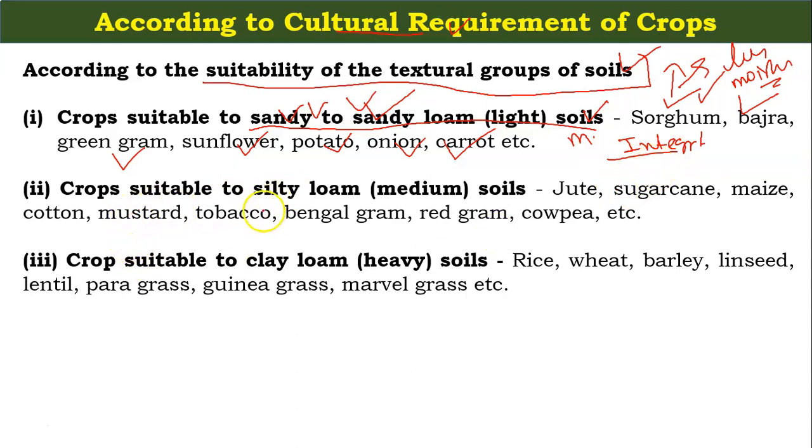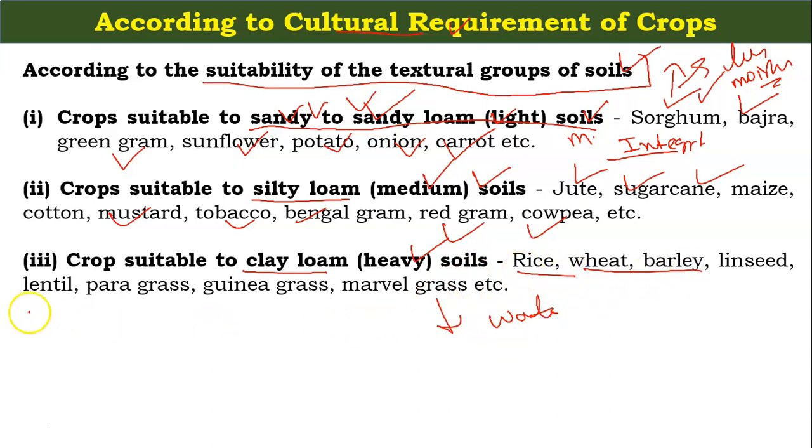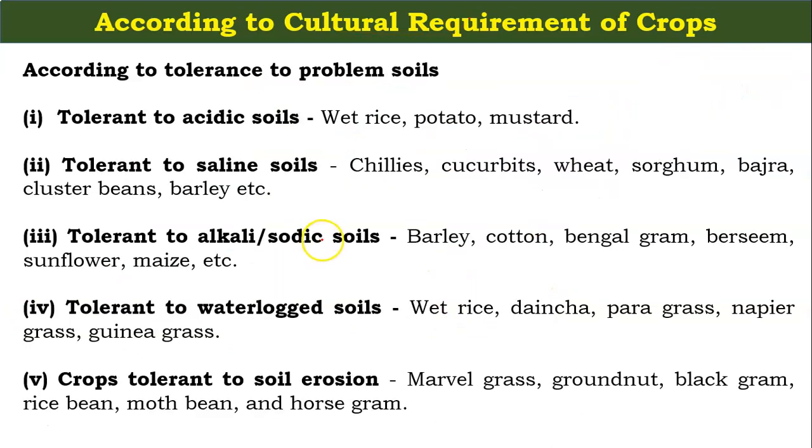The second one is the crop suitability to the silty loam, medium soils. Under this category: jute, sugarcane, maize, cotton, mustard, tobacco, Bengal gram, red gram and cowpea. Under the third category, the clay loam, that means heavy soils, and this is the medium soils and this is light soils. Under the heavy soils, the water requirement will be high. So rice, wheat, barley, linseed, lentil, paragrass, guinea grass and marvel grass come under the clay and loamy soils.